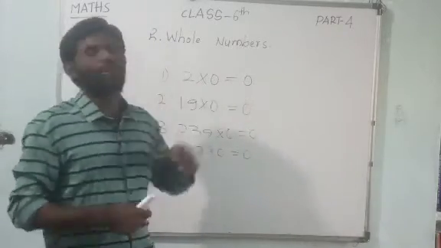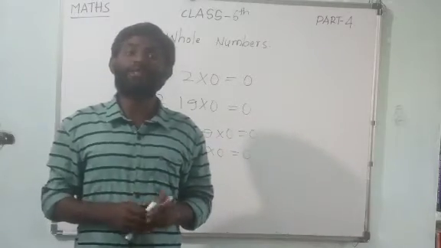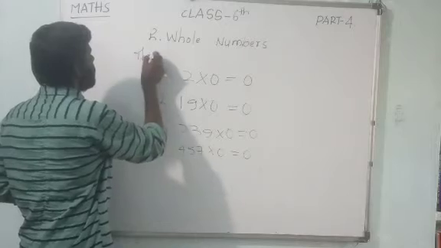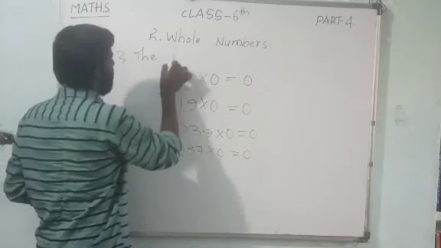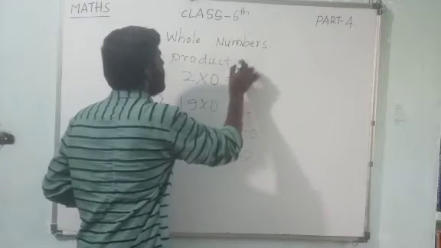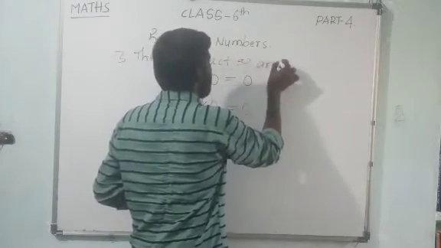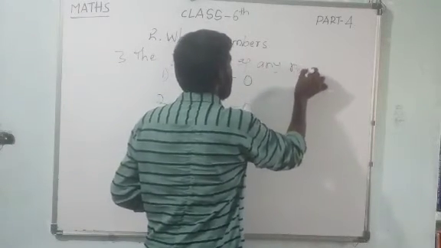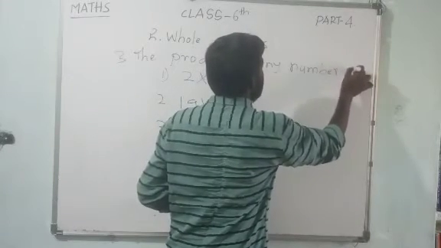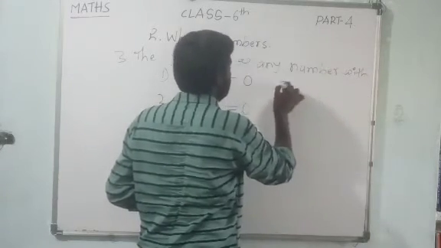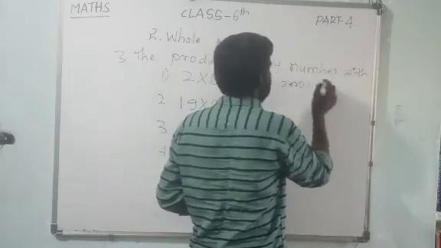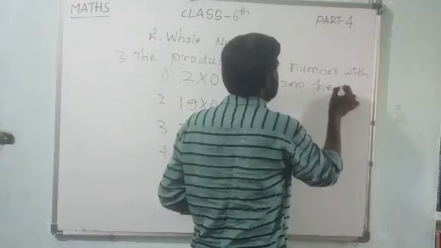We can say this rule: the product of any number with 0, the answer is 0.